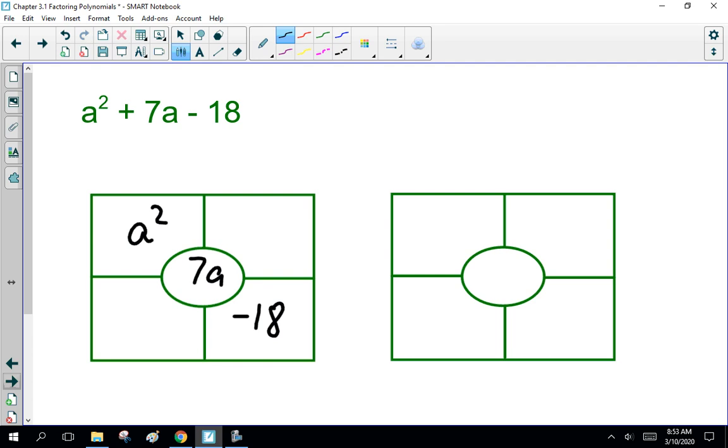I'm going to pause the recording. You guys come back, check your answers. Okay, a times a is a squared. Minus 18 is 6 and 3, sorry, 9 and 2. Plus 9, minus 2, 2a, 9a, yes.